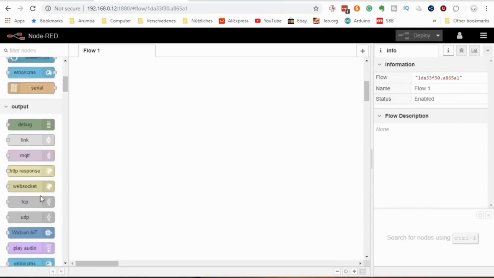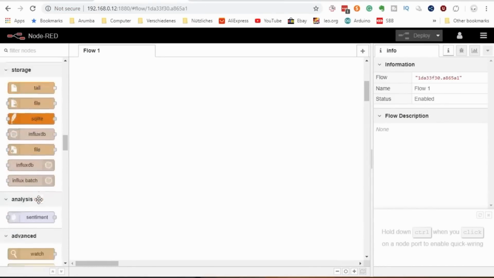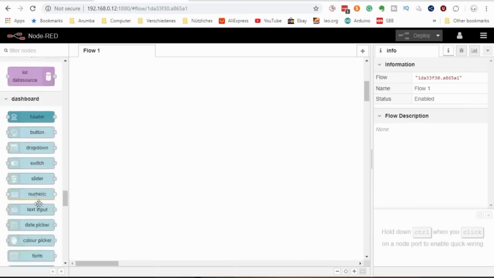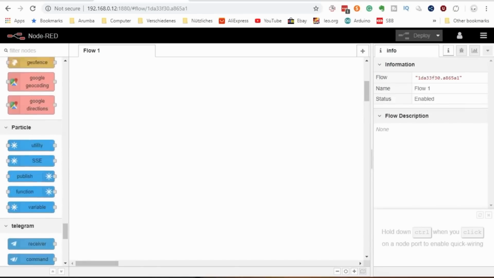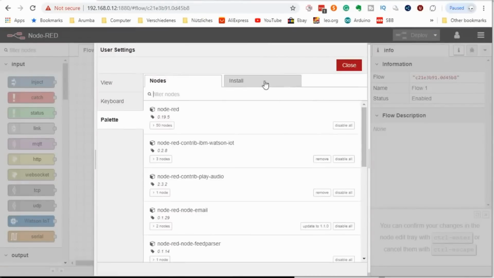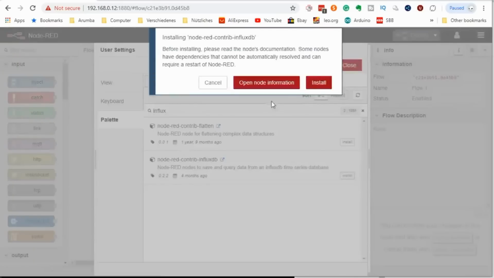In Node-RED you should already find many nodes installed. Also the node to connect to InfluxDB. Unfortunately, during my install, Peter's script had some issues and I had to install the InfluxDB node from the palette. I hope this will be solved in the future.